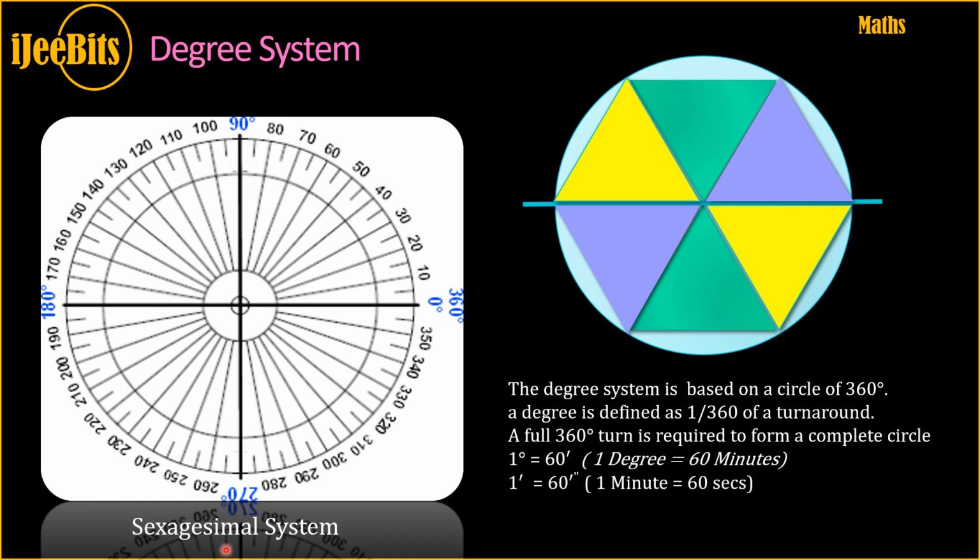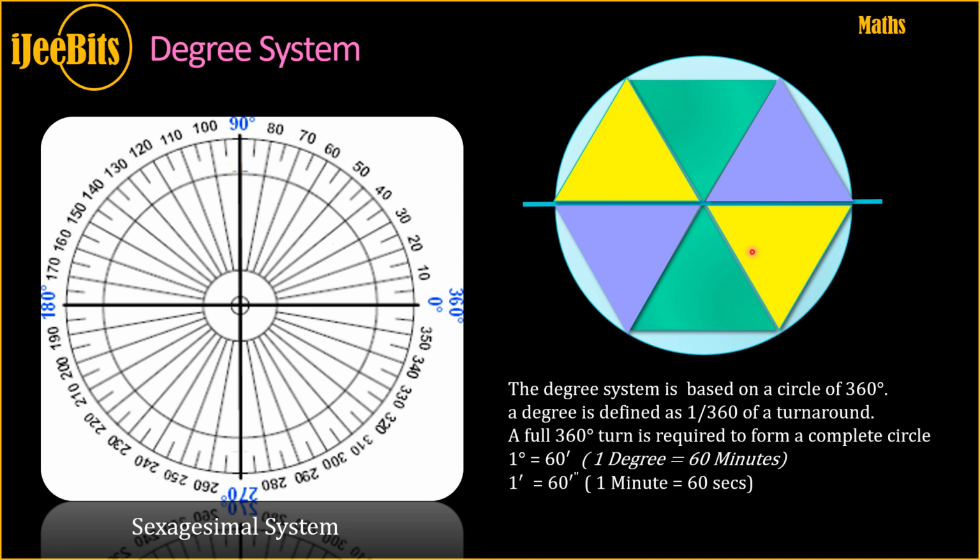The rationale for this is if you take a circle of radius r and construct an equilateral triangle with side equal to the radius of the circle, then you can fit 6 equilateral triangles within the circle.